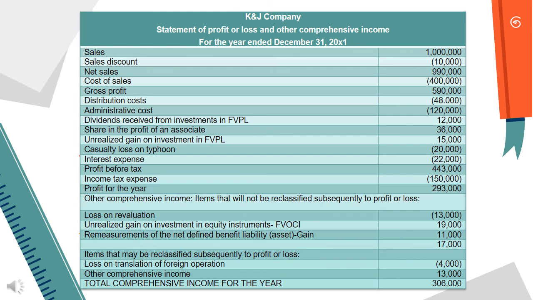And for the items that may be reclassified subsequently to profit or loss, less the loss on translation of foreign operation of 4,000 and add the other comprehensive income of 13,000. Overall, our total comprehensive income for the year 20X1 is 306,000.